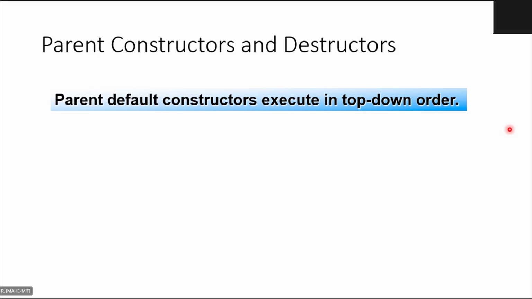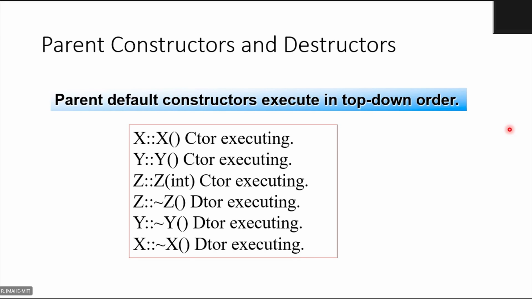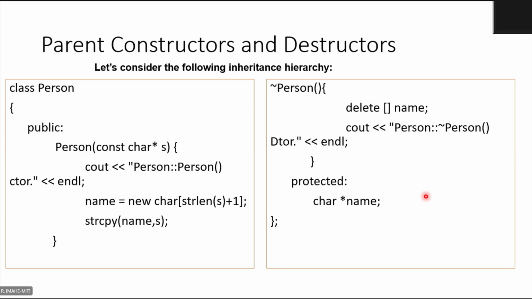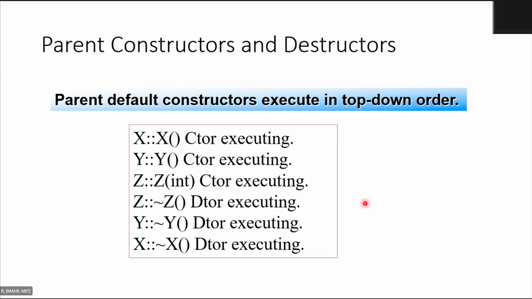Right. So parent default constructors execute in top-down order. That is, even though you are creating a Z type variable or an object of Z type, the X constructor gets called first, then the Y, and then the Z. Similarly, when you are going out of the scope, the destructor of Z is called first, and then Y destructor, and then X destructor. So this is how it goes on. We have seen this in the previous week's classes also.